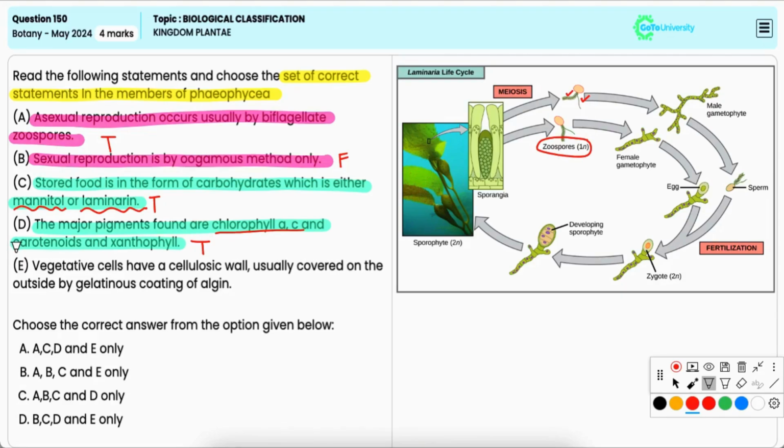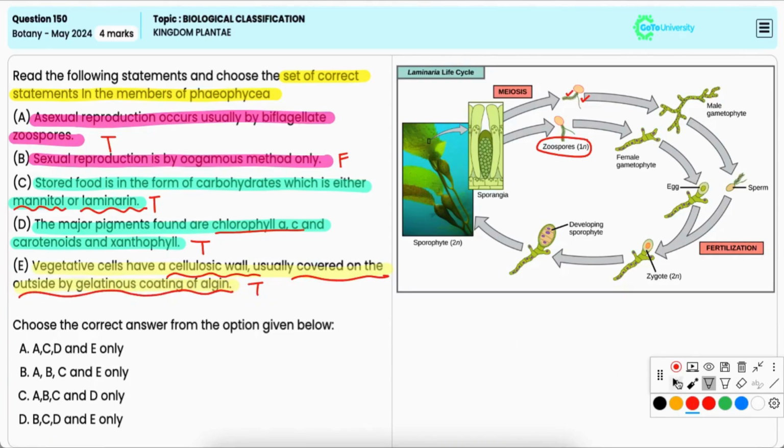E: vegetative cells have a cellulosic wall, usually covered on the outside by a gelatinous coating of algae. This is also true. The cell walls of these brown algae are made of cellulose and are covered with algin, which is a gelatinous polysaccharide.